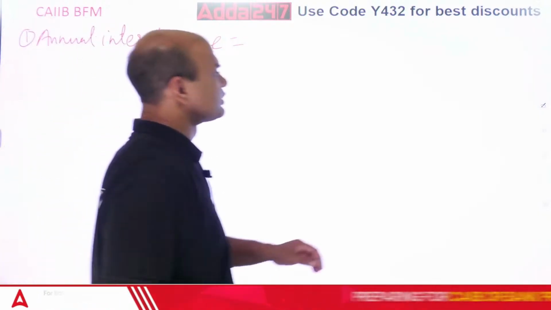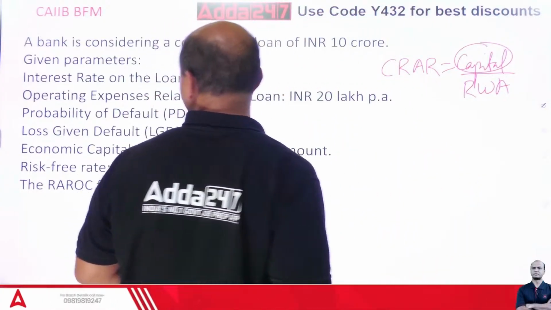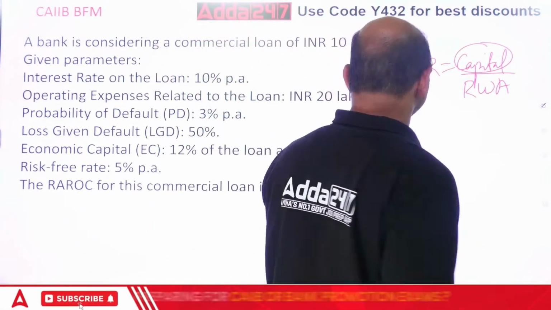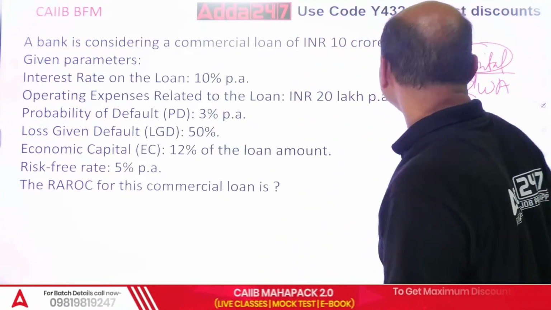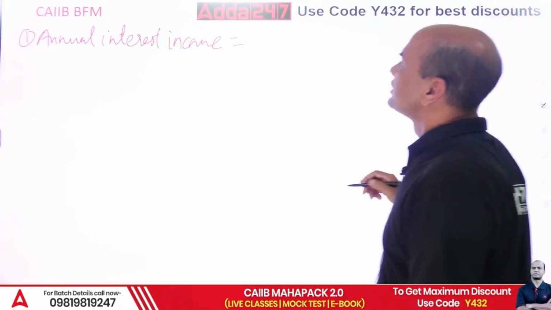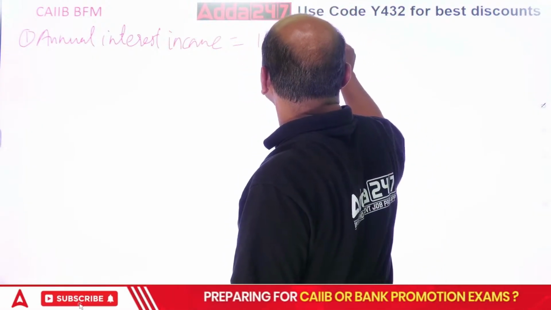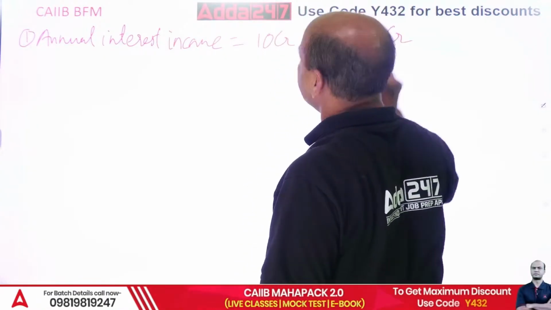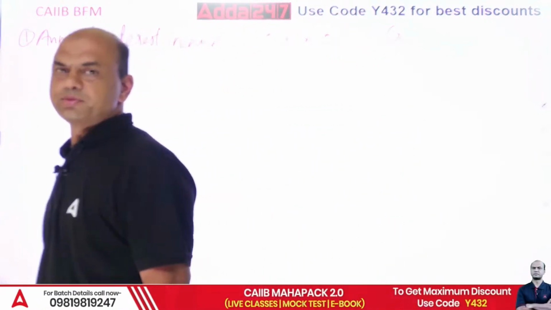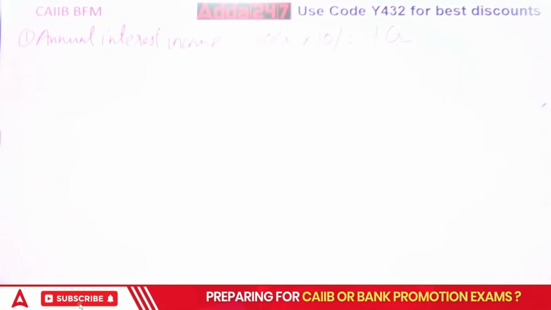So it is 1 crore, right? Probability of default is 3%. Everything is given to you. PD is given. So that is equal to 10 crores into 10%, which is equal to 1 CR. 1 CR is my annual interest income. Got it, everyone? Annual interest income is 1 CR.